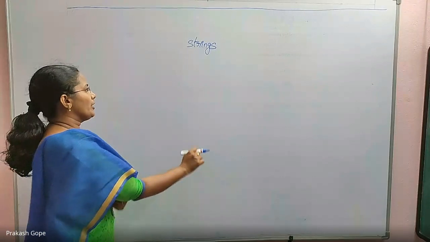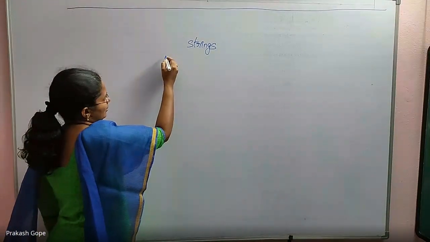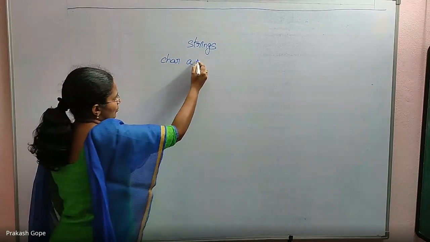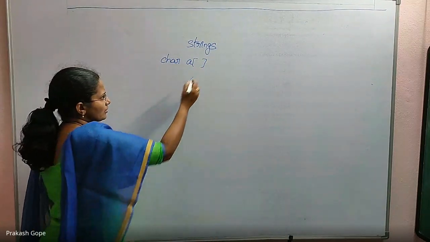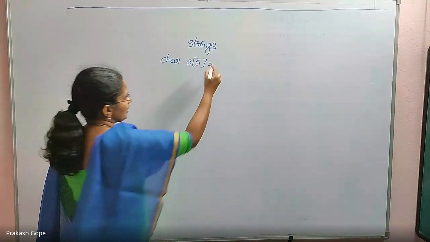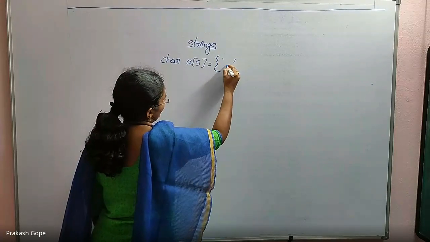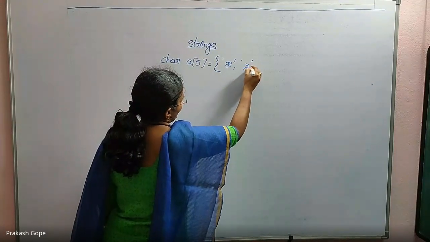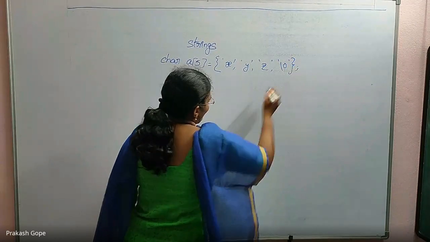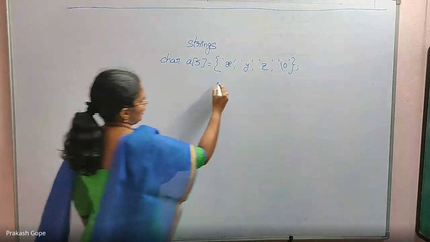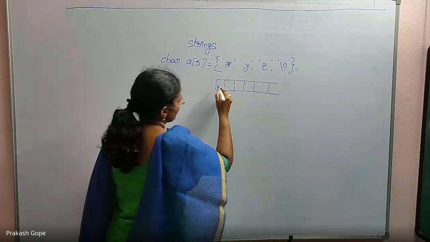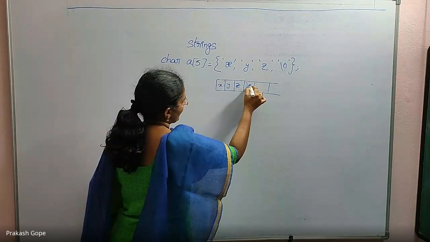So if we have to define a string, the first one is a character array. This is a character array declaration. The size is, for example, 5. And there are different ways of initializing it. Either you can define it character by character. The first one is X, second one is Y, third one is Z, and the fourth character is the null character. This is one way of defining a string. Internally, memory gets allocated for all the 5 characters: X, Y, Z, the null character, and this last one is just waste.